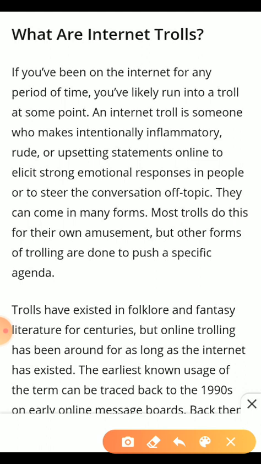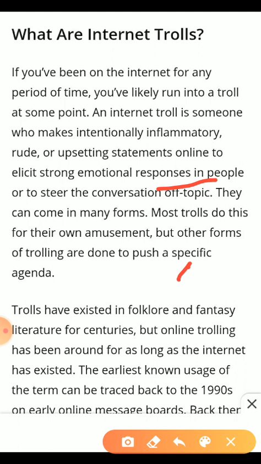If you have been on the internet for any period of time, you have likely run into a troll at some point. An internet troll is someone who makes intentionally inflammatory, rude, upsetting statements online to provoke a strong emotional response from people or steer conversations off topic.